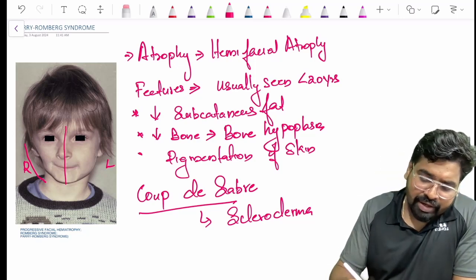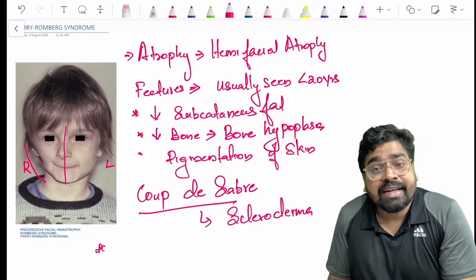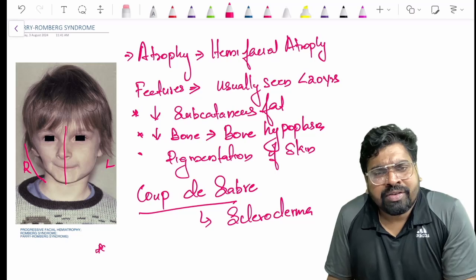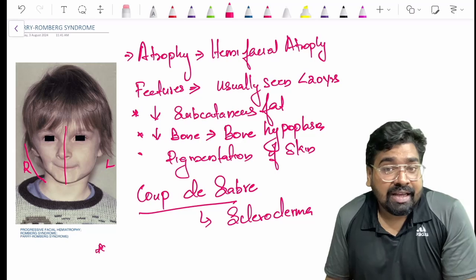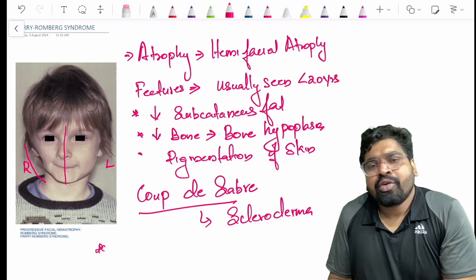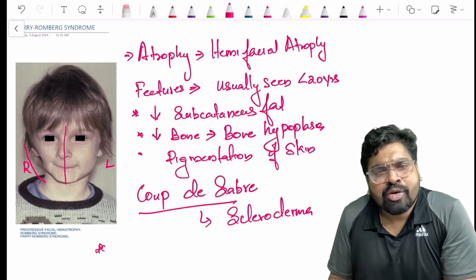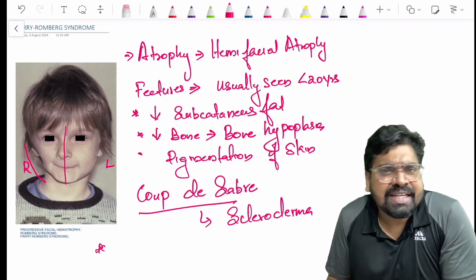Now, what was the question? There was one question asked in your NEET INICET examination. It was about Parry-Romberg syndrome. Which of the following features is not seen in Parry-Romberg? But you don't have to learn that by heart. With common sense, an aspirant could have easily answered that.